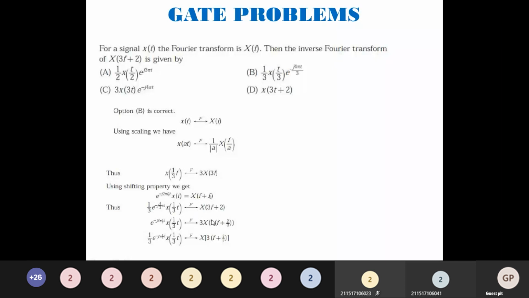I will have 3 into X of 3 times f plus 2 by 3. You take this 3 to the bottom. I'll have 1 by 3 e to the power minus j 2 pi t by 3 into x of 1 by 3 t. So this is the Fourier transform in this particular case. This is what they have asked. X of 3f plus 2 will be given by 1 over 3. Where is 1 over 3? Only this option has it. So this will be the correct answer.